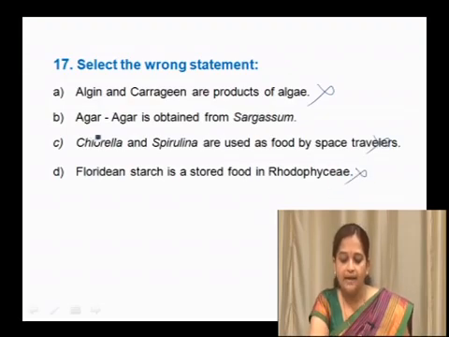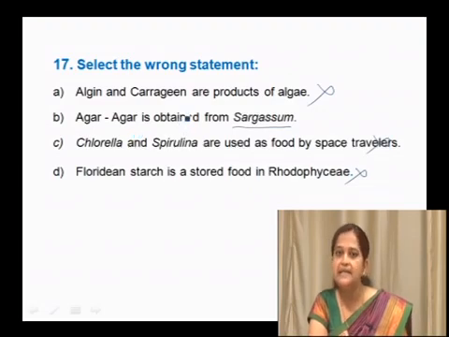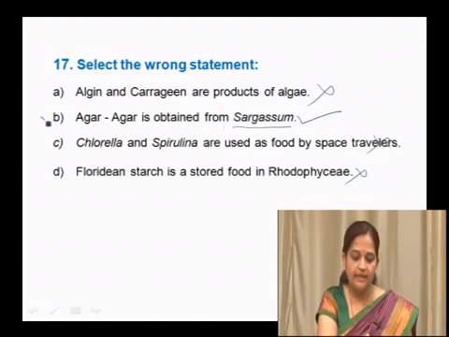Agar is obtained from Sargassum. Sargassum is an example of brown algae, but agar is obtained from red algae like Gelidium and Gracilaria. That's why the wrong statement here is that agar is obtained from Sargassum. So, the wrong statement here is B.